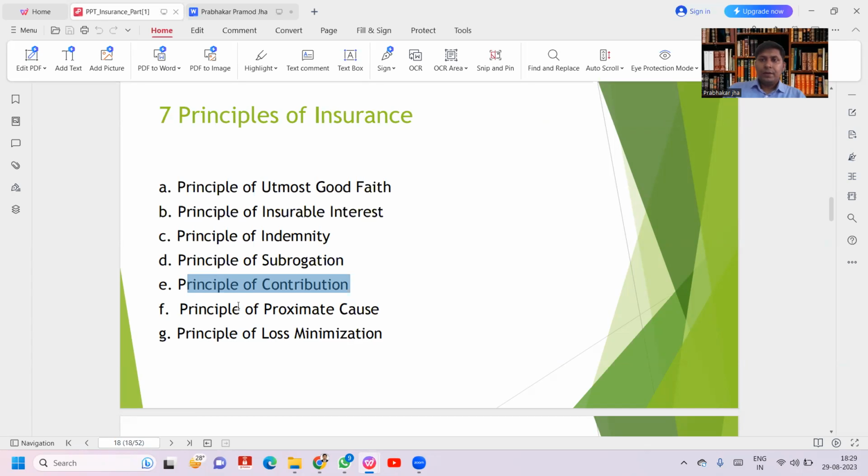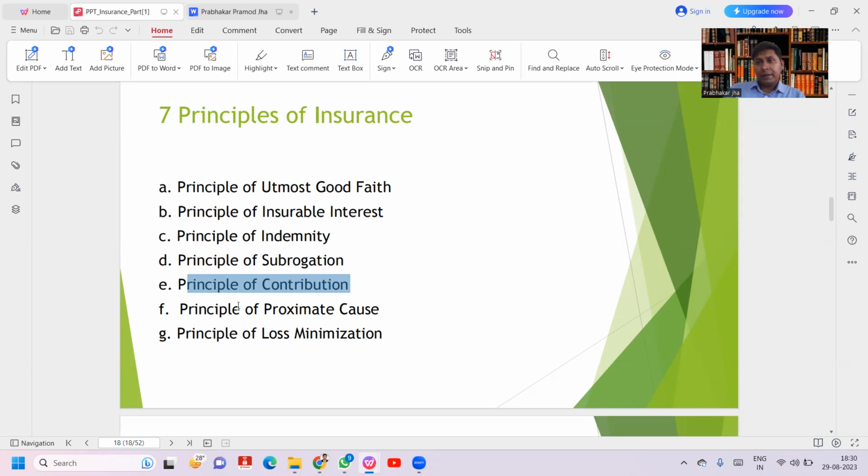Let's take an example: I store 10 lakh rupees of goods in a factory and take insurance from 5 different insurance companies. 10 lakh rupees of insurance from insurance company A, and 10 lakhs again from B, C, D, E. So the same policy taken 5 times, and insurance taken is 50 lakh rupees. The goods stored in the factory are worth 10 lakh rupees.